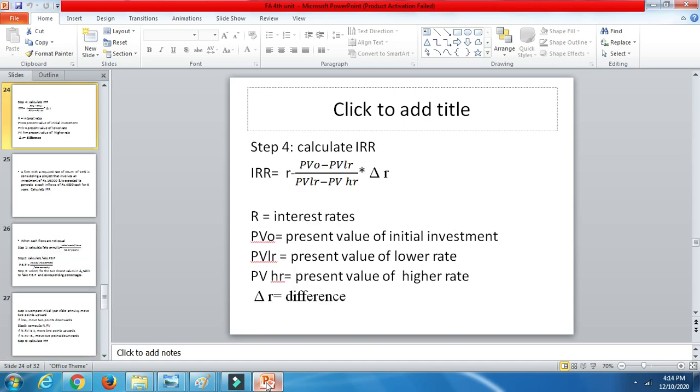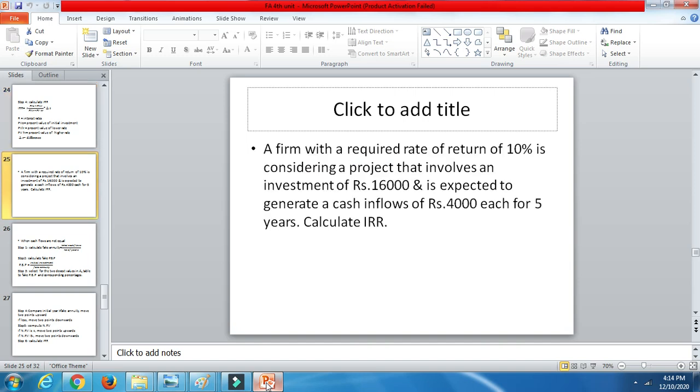The IRR formula is R = R_L + (PV0 - PVLR) / (PVLR - PVHR) × (difference of R). Here PV0 is the present value of initial investment, PVLR is the present value at the lower rate, and PVHR is the present value at the higher rate. So let's do a problem on this.